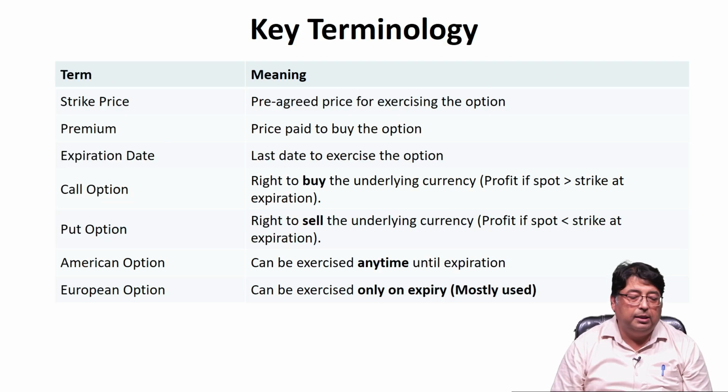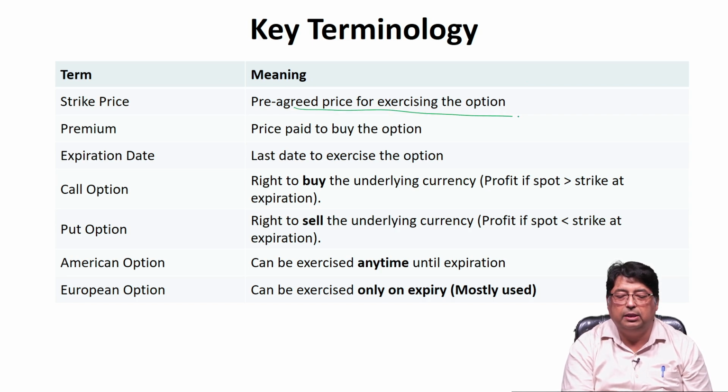So, let us see what are the key terminologies used in currency options contracts. Like strike price, what do we mean by strike price? We have seen in case of forward as well as futures contracts also that there is a strike price. So, it is the pre-agreed price for exercising the option.